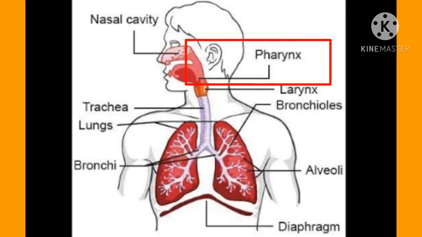Next, pharynx. Food pipe and windpipe originate in the pharynx. You can see in the picture. Windpipe is present in front of the food pipe. There is a lid at the beginning of the windpipe. This lid closes the windpipe during passing of food into the food pipe and thereby normally prevents the entry of food particles into the windpipe. Otherwise, windpipe remains open. Hence, air passes through the pharynx into the windpipe.